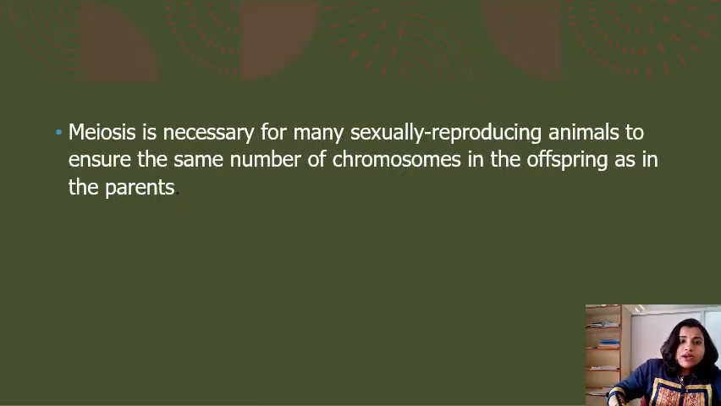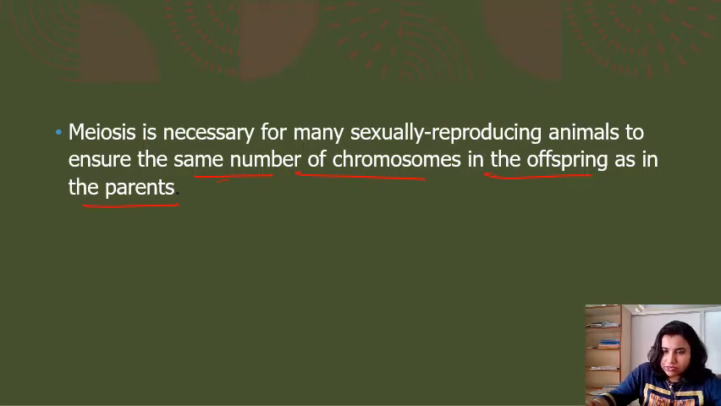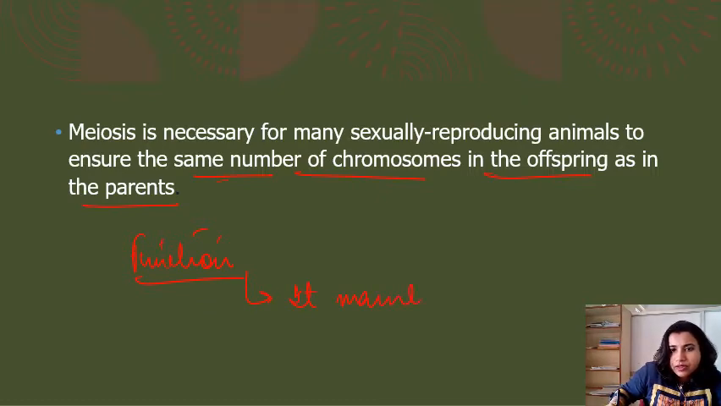What is the function of meiosis? It is necessary for sexually reproducing animals to maintain the same number of chromosomes in the offspring as in the parents. Let me give you an example here. The main function of meiosis is that it maintains the chromosome number.